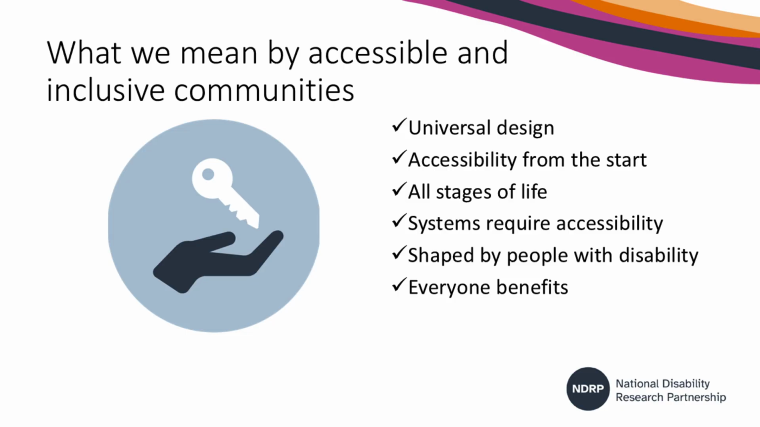Accessible and inclusive communities are places where people with disability can fully participate in everyday life. This starts with universal design. Buildings, streets, parks and public spaces should be designed so everyone can use them. Accessibility should be built in from the start. It should not be something added later. Digital systems, information and services should also be accessible from the beginning. Housing, transport and infrastructure should help people take part in work, education, social life and community life at all stages of life.